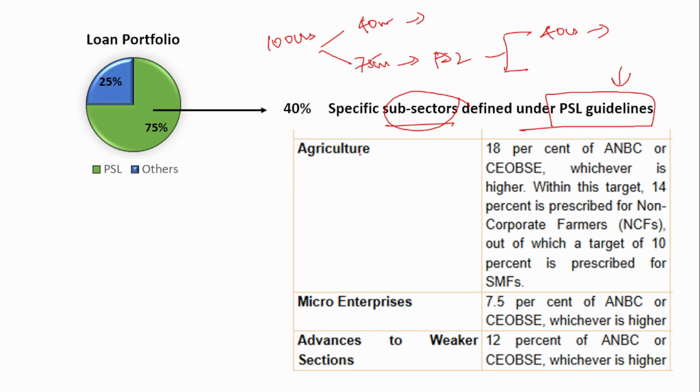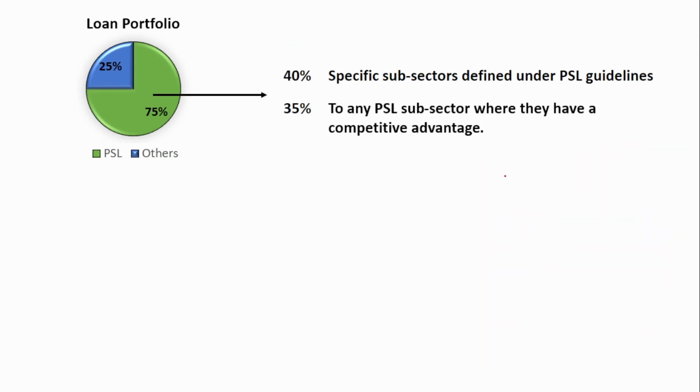RBI has defined that for agriculture, at least 18% should be given, for micro enterprises at least 7.5%, then to weaker sections at least 12%. So these sub-targets and the overall targets should both be achieved. Out of the 75%, 40% has sub-targets that have to be complied with. Okay, and the remaining 35% they can give to any priority sector lending subsector.